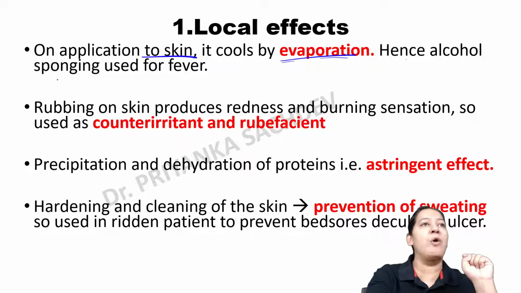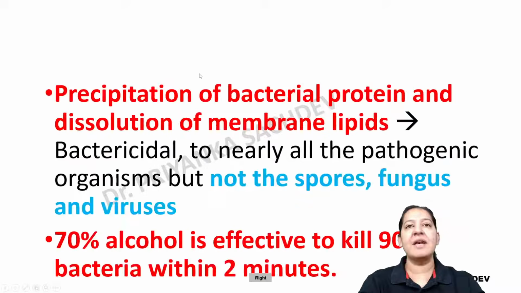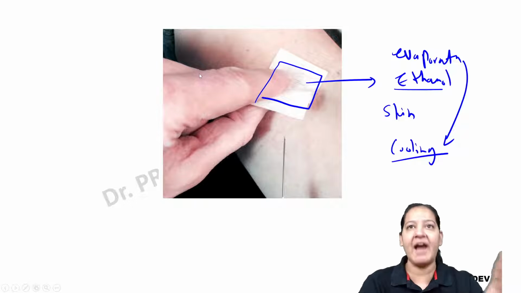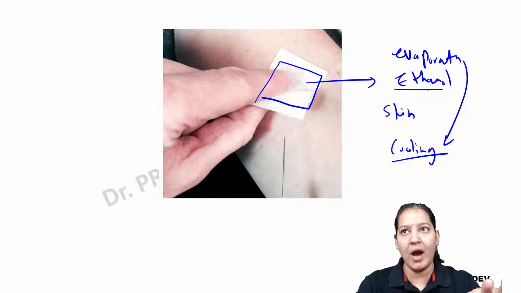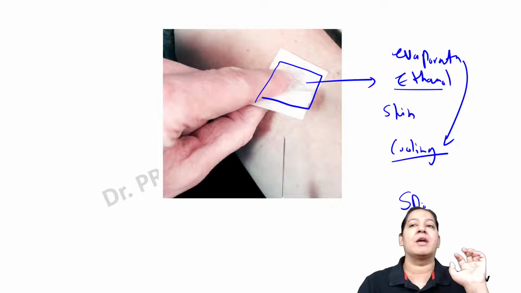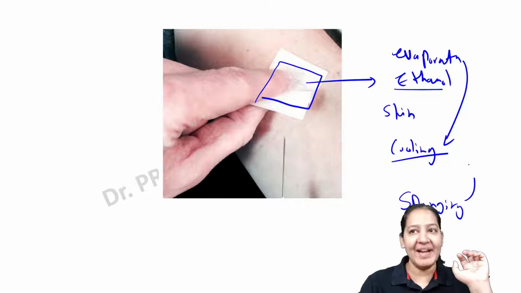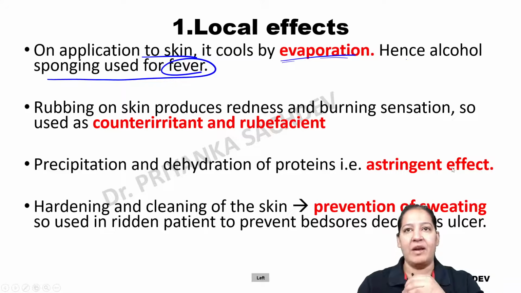That's why alcohol sponging can be used in fever. If the child has high grade fever, we can take a cloth or a tissue paper, dip it in the alcohol, and do the sponging so that the child can get a cooling effect. So that is the local effect, number one.